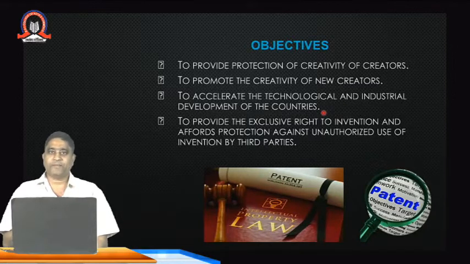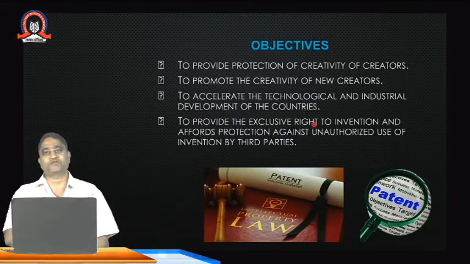After getting the patents, the products came into the market and they charged some amount for that particular vaccine. So the patents are given for different types of inventions, which are the creativity of those persons, and those who have the habit of creating new products go to the patents office and register their products. It provides exclusive right. That means the owner of the patent has the exclusive right over that product, and he can charge some extra amount over and above the price to recover what he had invested for that research work.